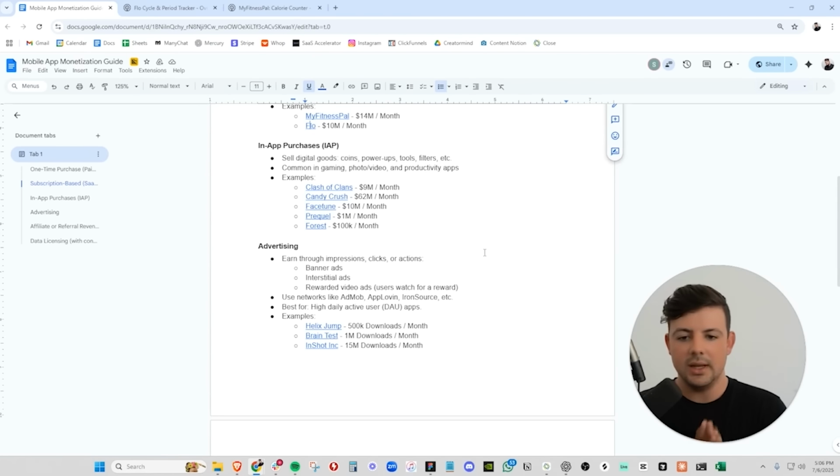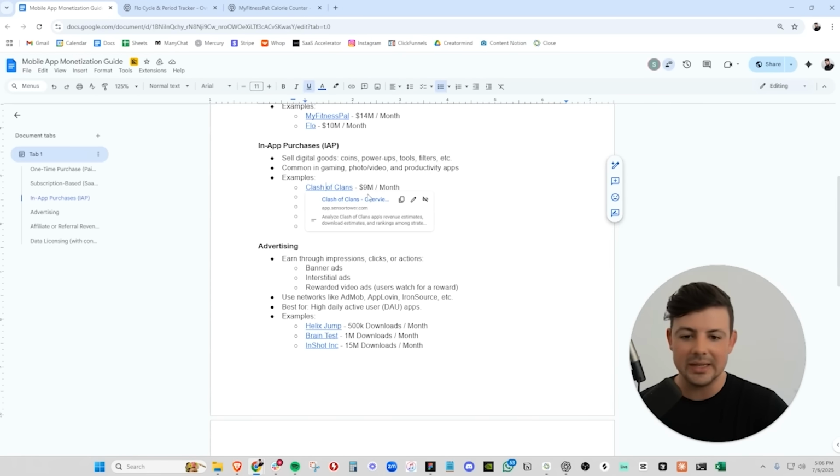Next, we have just in-app purchases. And these apps are free, but they offer in-app purchases or upgrades for digital goods like coins, power-ups, filters for photo apps, etc. And these are very common in the gaming space, the photo and video space, and in productivity apps. So we have a couple examples here. A lot of these do not need an introduction at all.